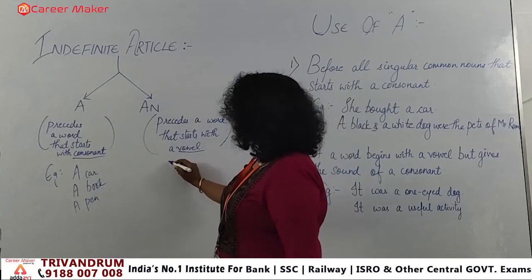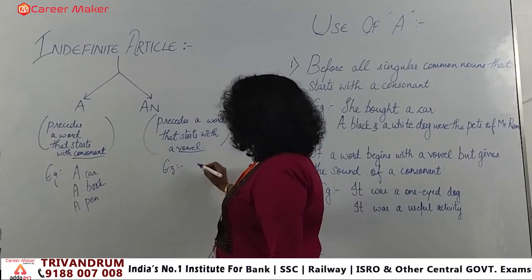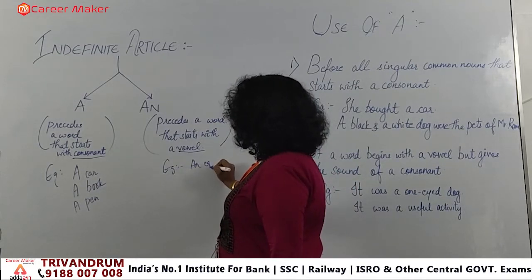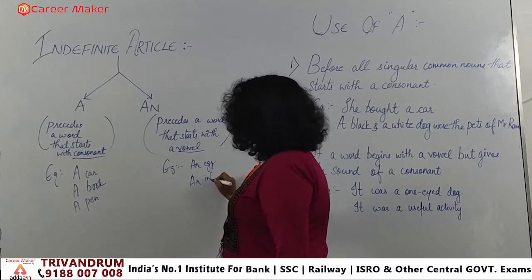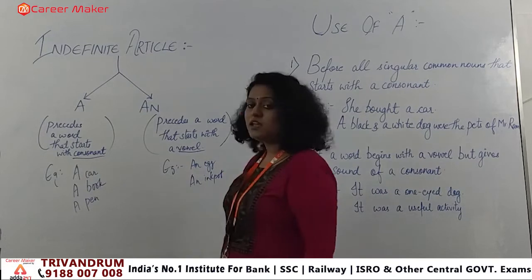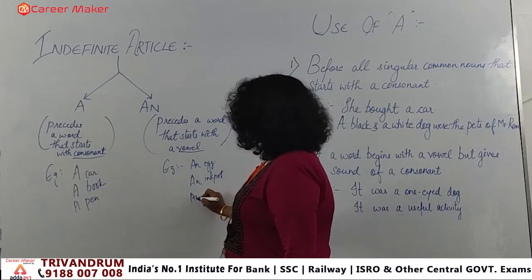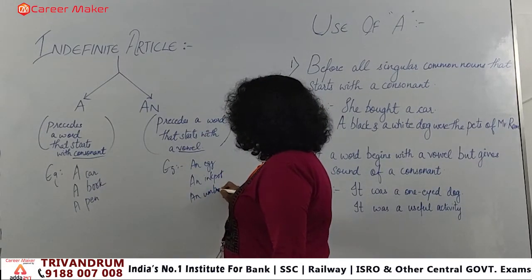If we want to give examples, we can say: an egg, an ink pot, an umbrella.